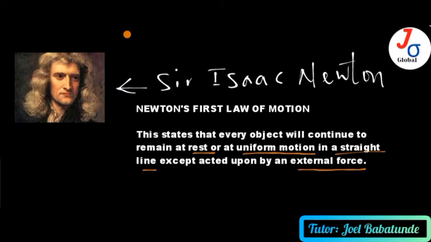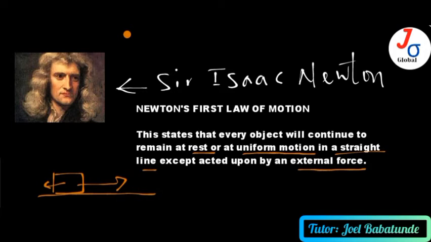All right, so that means he is saying that if you have a body that is landing, let's say, on a plane, that object will continue to remain at the state of rest, not moving. Or if it is moving at uniform motion, I'll come back to that. Now, it has just except acted upon by an external force. So that means this guy here will continue to remain here until he's acted upon, maybe drawn by an external force or drawn to this side by an external force. But it will not change its position except there is an external force that is pulling it. So that's the first law.